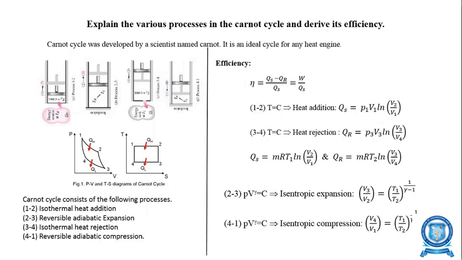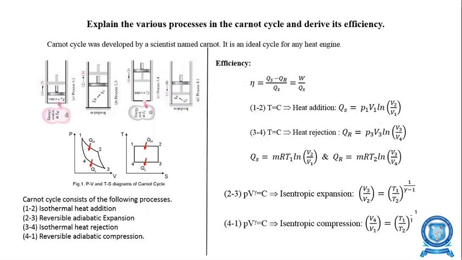The actual work done in the system is the difference between Qs, the heat supplied, and the heat rejected from the system. So instead of W, we can put Qs minus Qr divided by Qs. So accordingly, we can use both formulas.